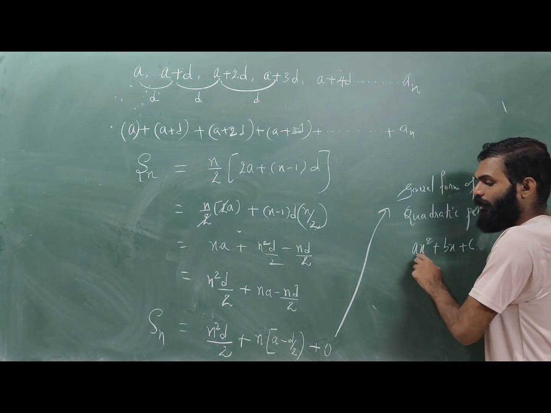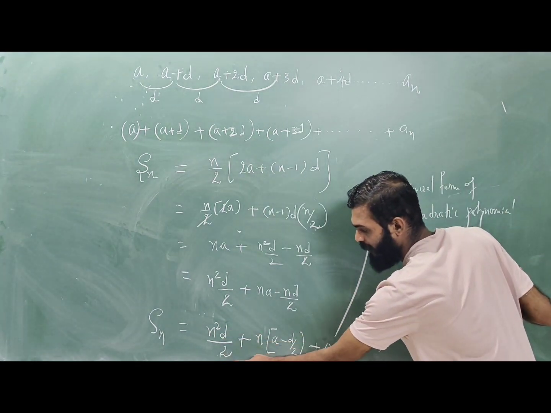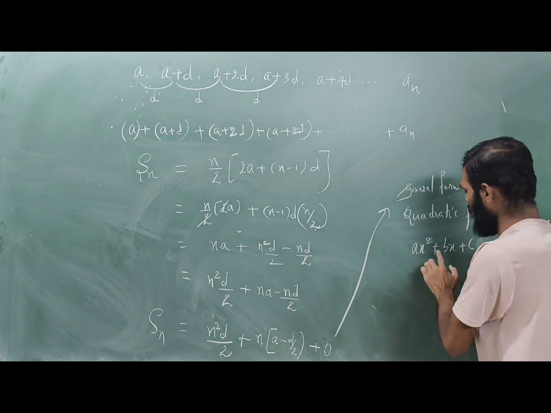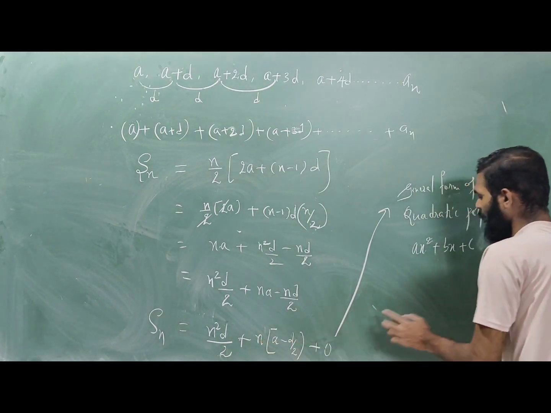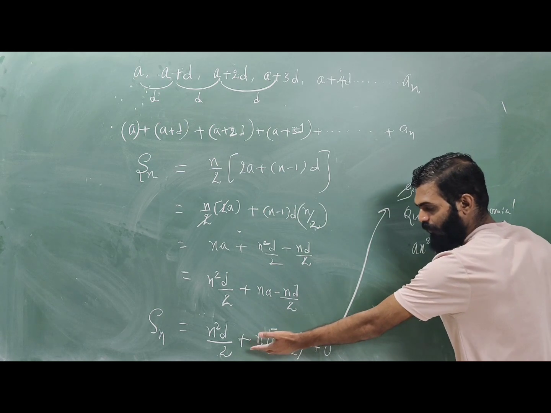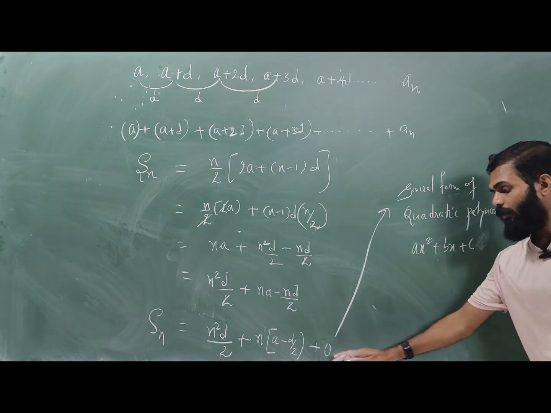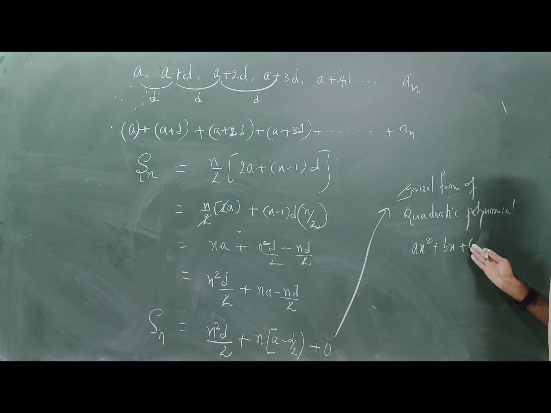Just compare this thing and this thing here. We have variable n to the power 2 with coefficient d by 2, plus variable n with coefficient a minus d by 2, and we have constant 0, generally taken as c.